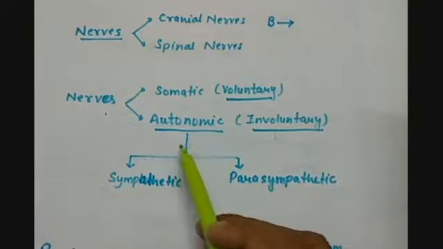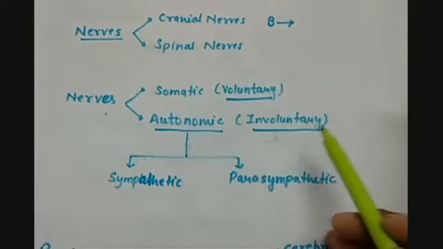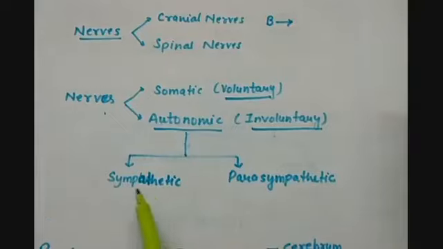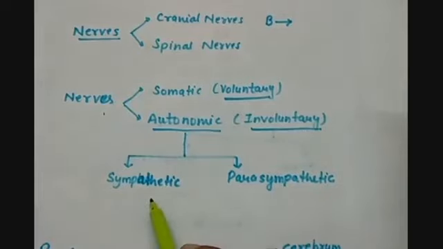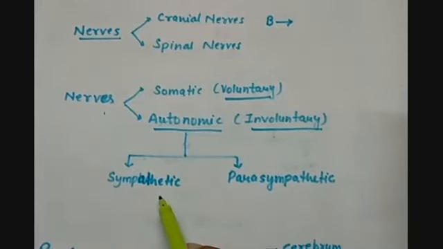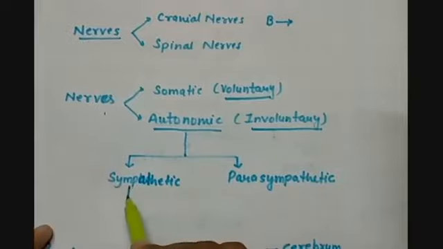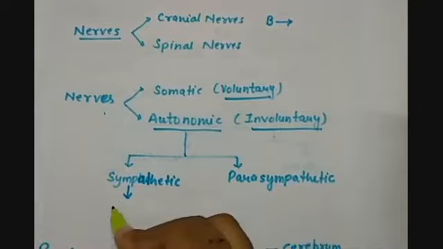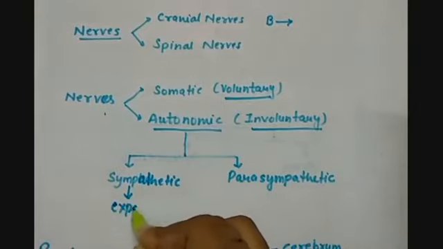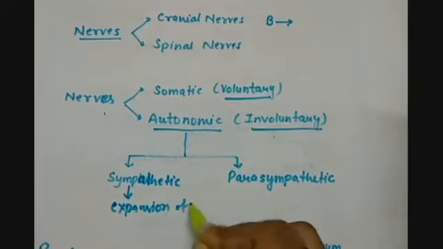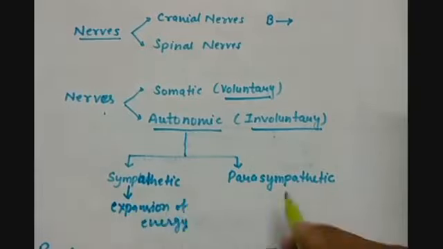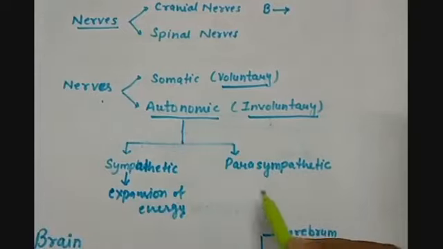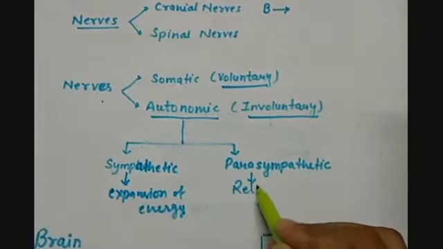So this involuntary action of the nerves is further divided into two parts, sympathetic and parasympathetic. The sympathetic nervous system, or sympathetic involuntary actions of the nerves, indicates the energizing process of the body. That means we have to expend the energy of the body, so there is an expansion of energy. Parasympathetic ones perform the function of relaxing the body.